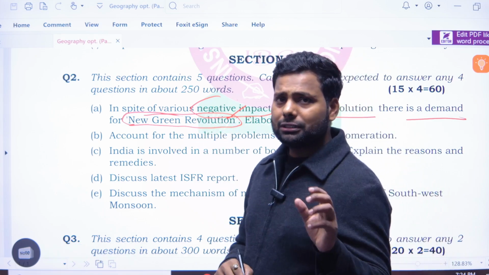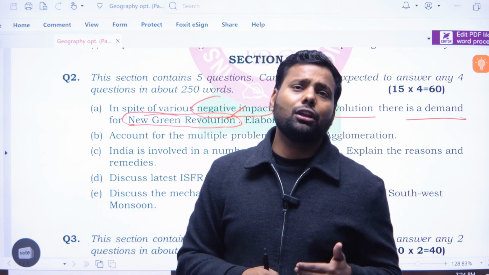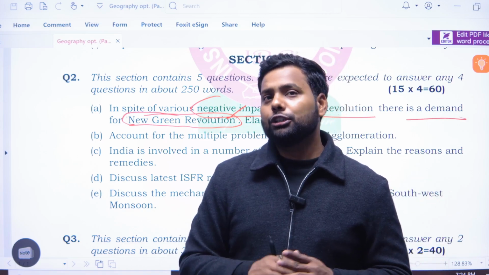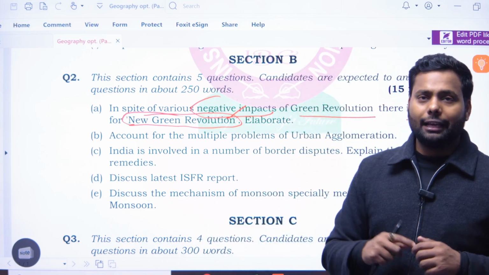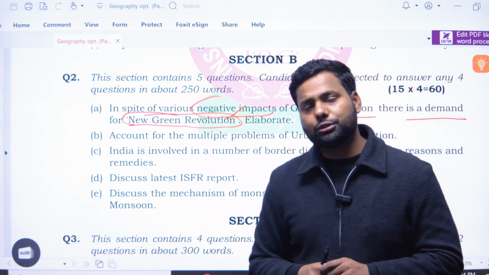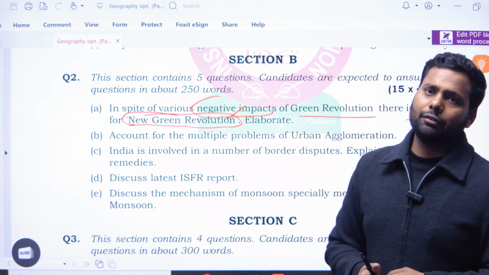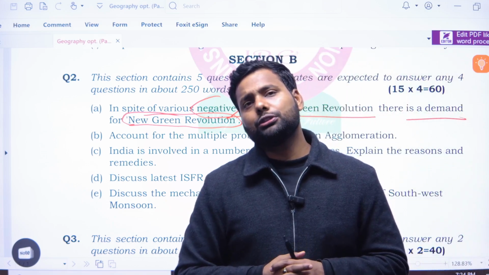Why? Because we saw a lot of challenges in the first phase of the green revolution, so the challenges which we can identify, in the next new green revolution we have to conquer. Like after the green revolution, we saw the soil lose its fertility.